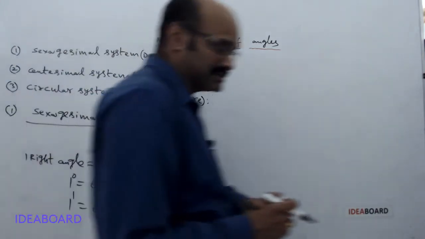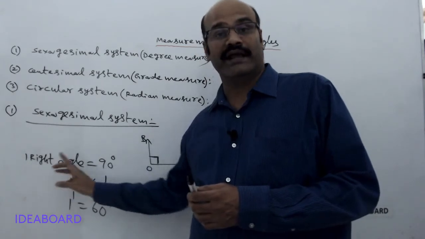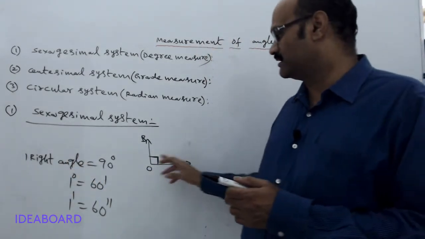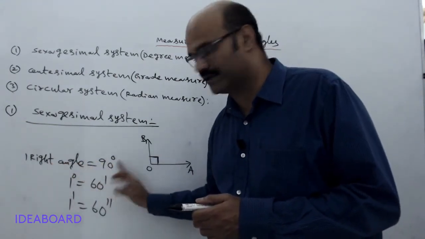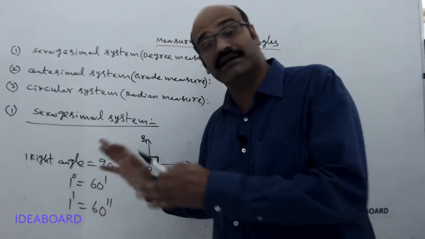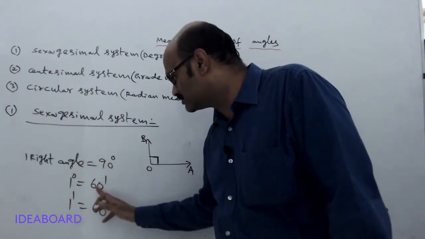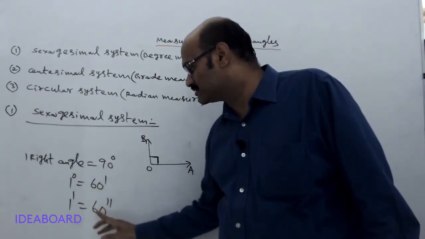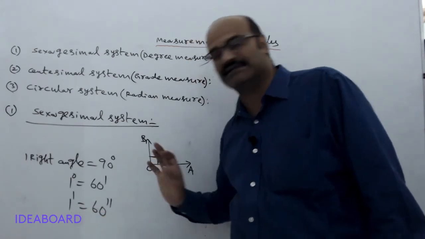So in this sexagesimal system, one right angle is divided into 90 equal parts, so one right angle equals 90 degrees. Each degree is divided into 60 equal parts, so 1 degree equals 60 minutes. Each minute is divided into 60 equal parts, so 1 minute equals 60 seconds.